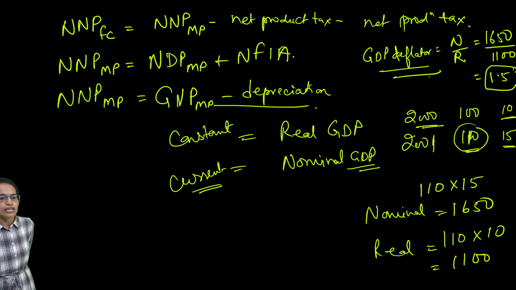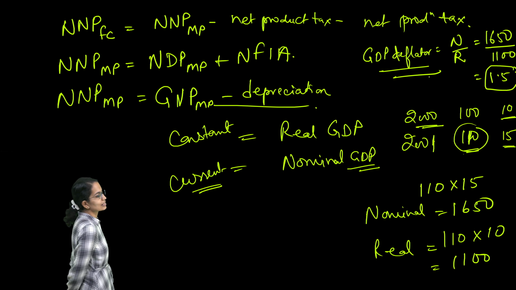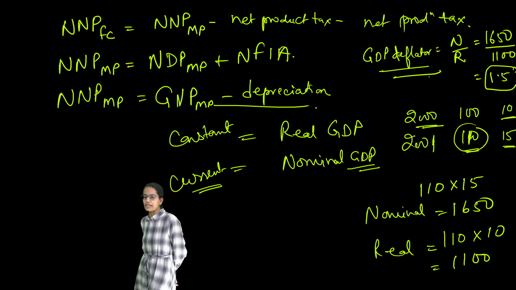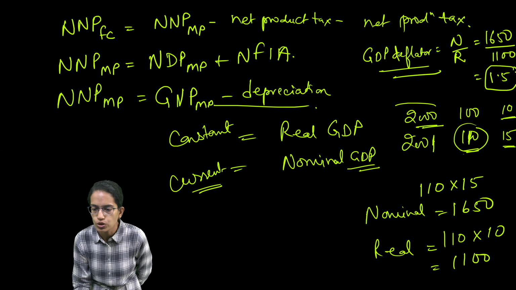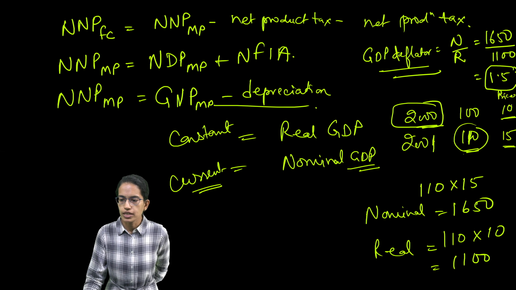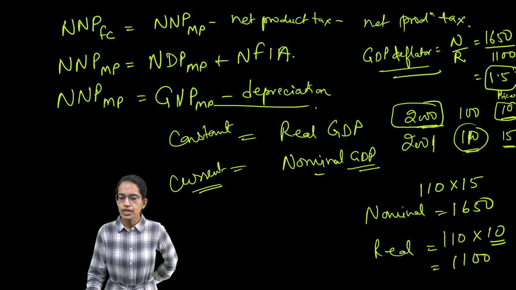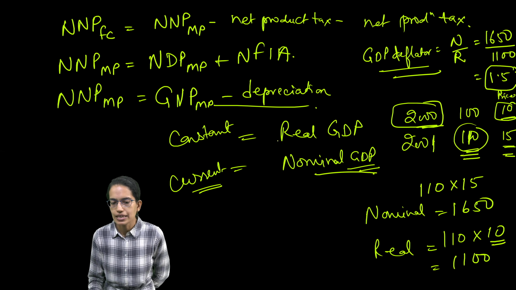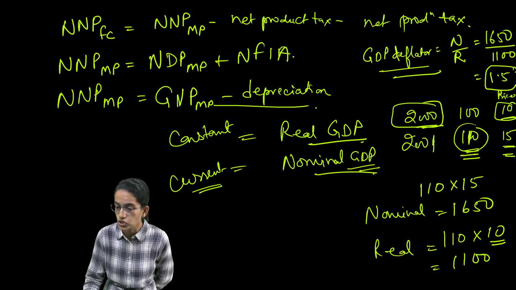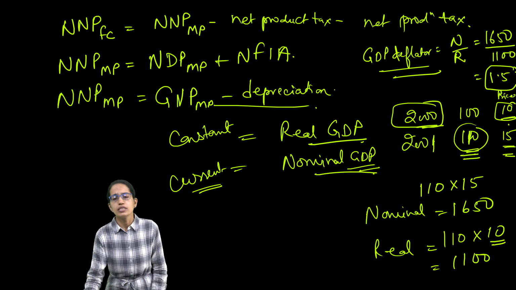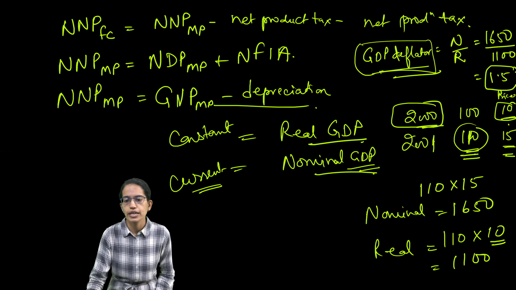Nominal GDP indicates what? It indicates at the current price. Real GDP indicates at the constant price. That means if I consider 2000 as the base year, my price would be for the year 2000 that I have taken. Okay, so I have taken 10 as the price here. However, in nominal GDP, I take the current production and the current price. But in the case of real GDP, I take the current production but the base price. And therefore, GDP deflator is one good indicator.